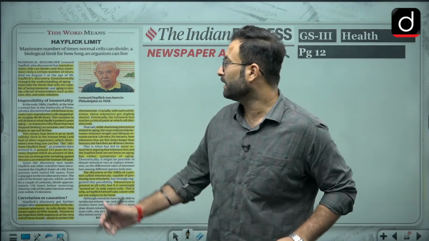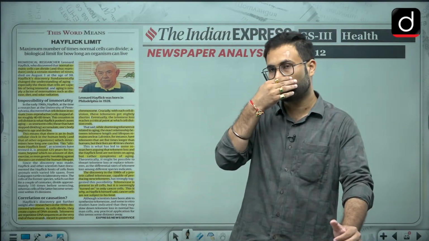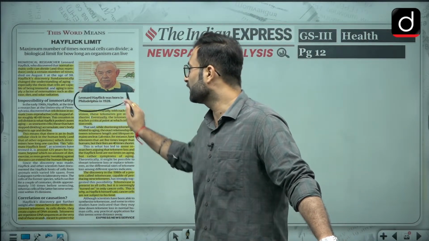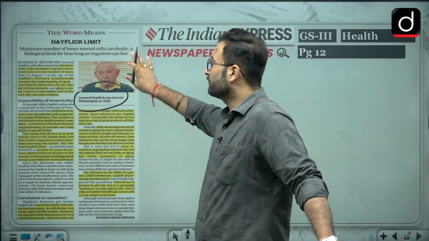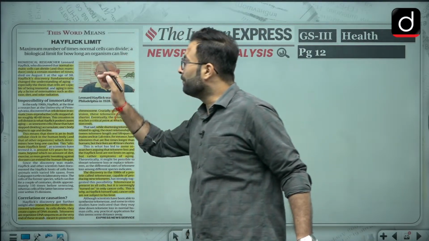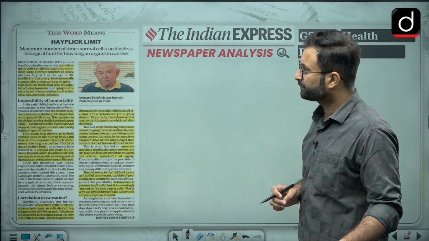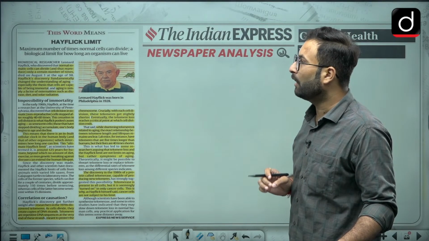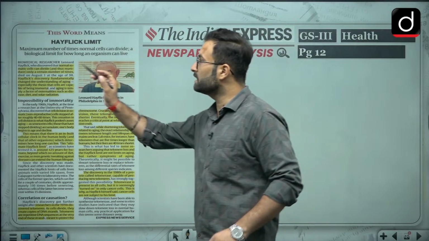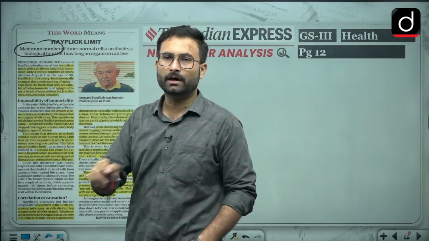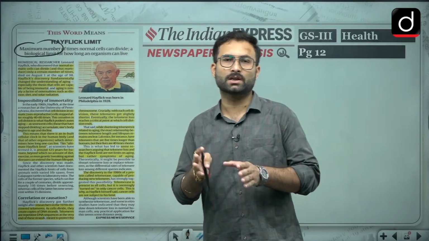So earlier it was supposed that if you are having this constant regeneration of cells, then you can be alive for an unlimited period of time. Okay, but after Hayflick, that notion has been challenged. Recently Leonard Hayflick actually died, and that is why this particular discussion is there. Maximum number of times normal cells can divide, a biological limit for how long an organism can live. Okay, so this is the maximum number of times a normal cell can divide itself. That is basically your Hayflick limit.